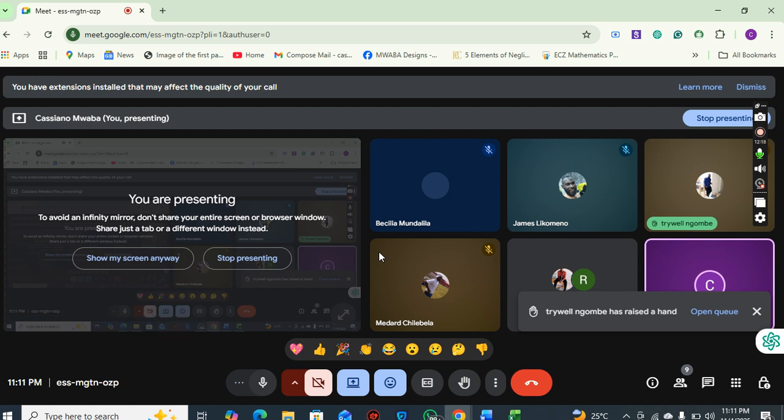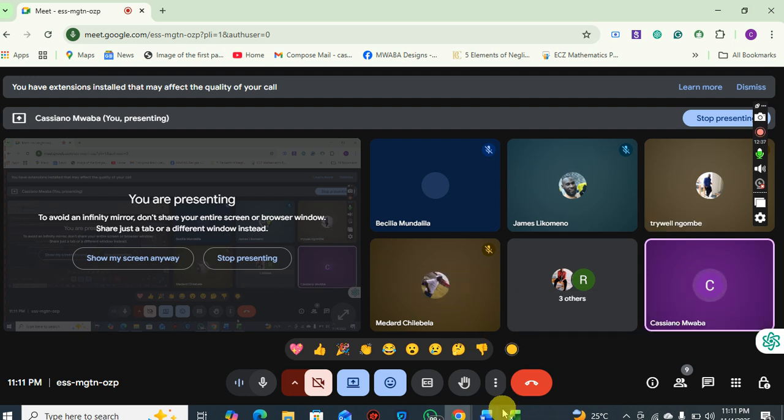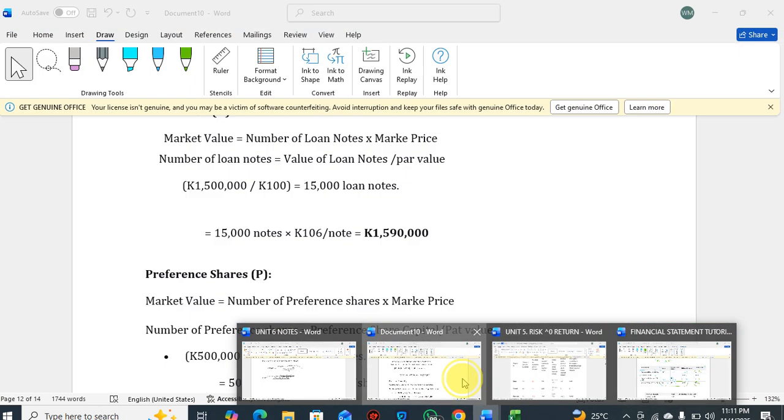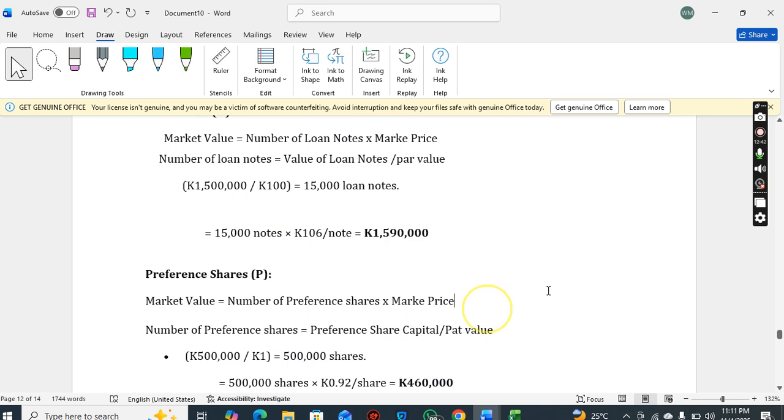If you want to find the total value of the company, how much this company is worth, you just add the market value of equity, market value of debt, and market value of preference shares. That gives you the value of the company. So in company valuation, this is how we can value a company on equity or debt. Any questions, colleagues?